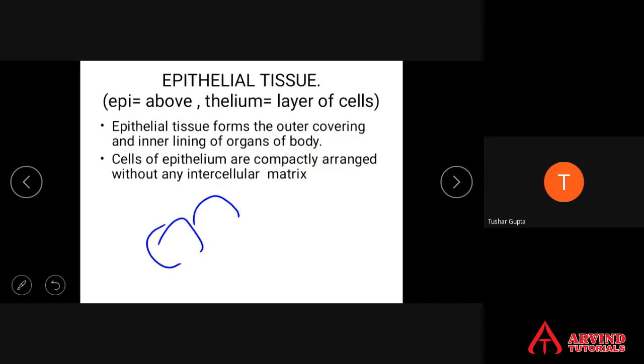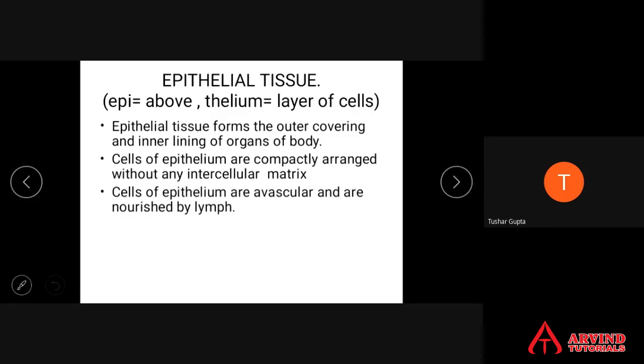Epithelial tissue forms the outer covering and inner lining of organs of the body. Cells of epithelium are very closely arranged, very compactly arranged. So there are no intercellular spaces between them, or intercellular matrix, या cell के बीच में space नहीं रहता है epithelium में. Cells of epithelium are avascular and are nourished by lymph.